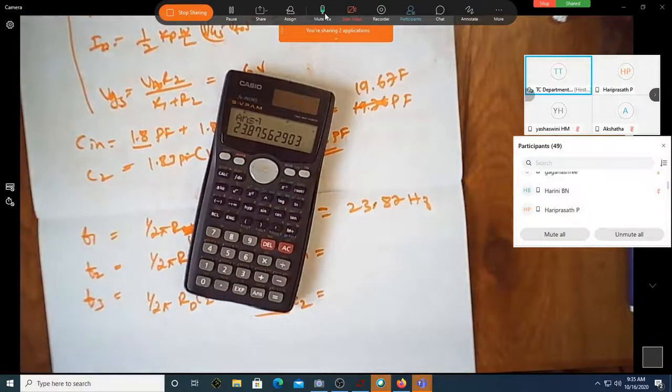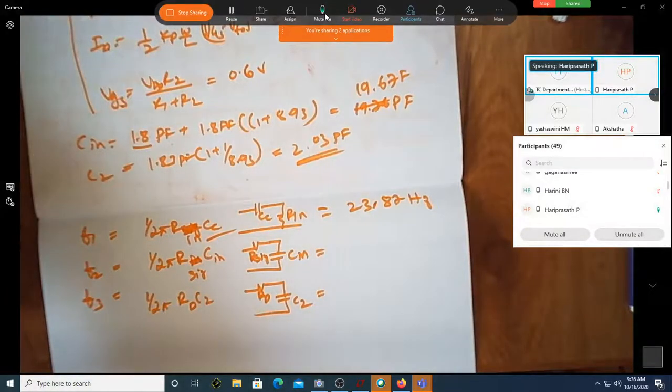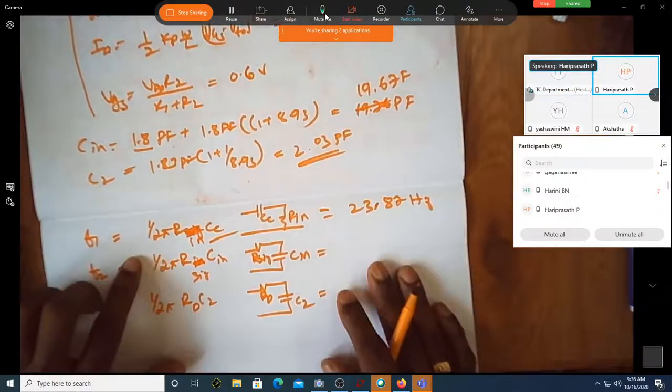No, first get used to the calculator. Nothing will come. You cannot expect your calculator to give the calculation by just looking at the values. You are supposed to feed the values properly and get it. Why you are getting the 10 to minus something is you didn't substitute C C equal to 0.1 micro, all those things you have to substitute now. Yes, I put milli, sorry, micro.